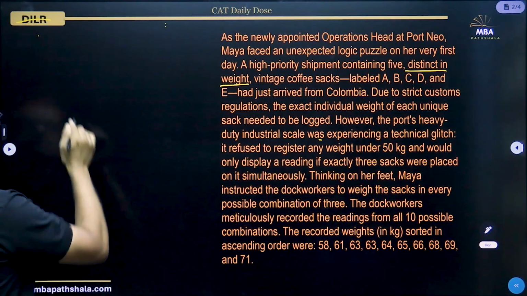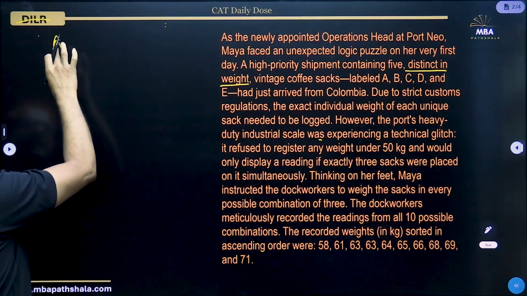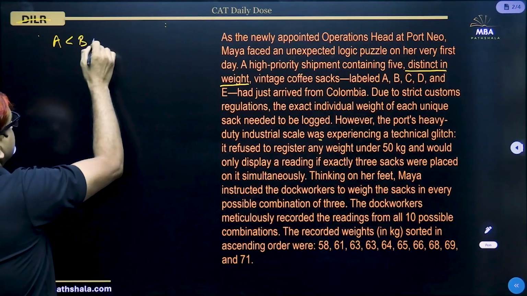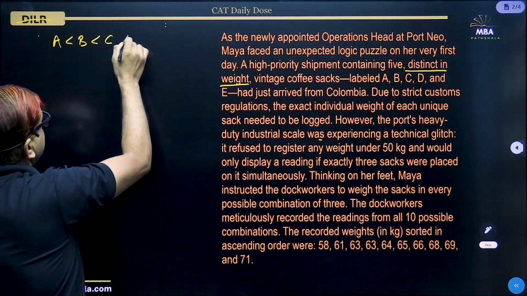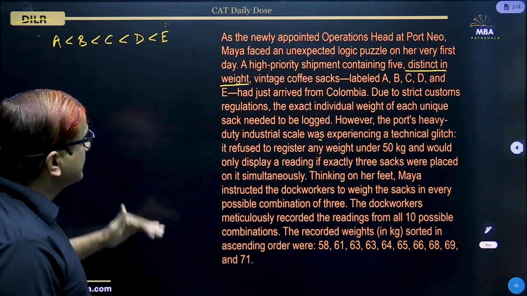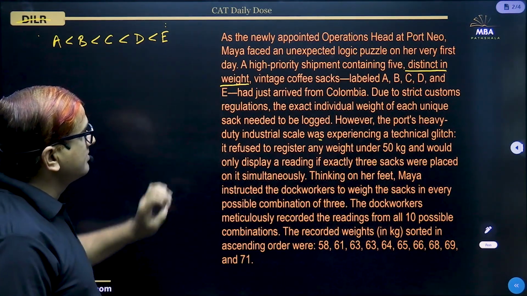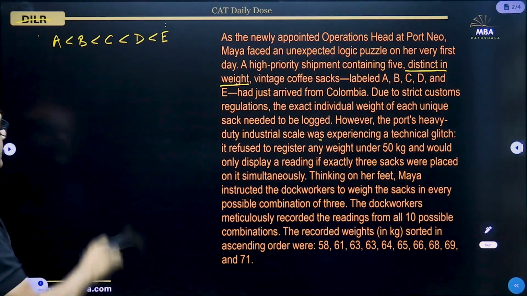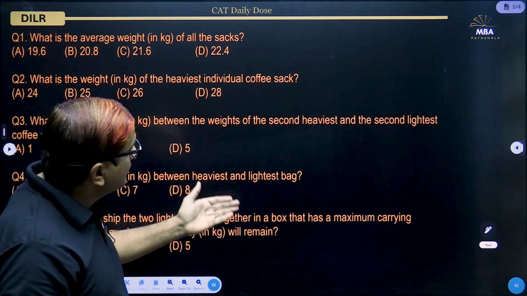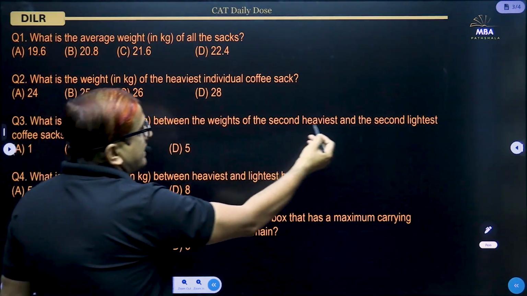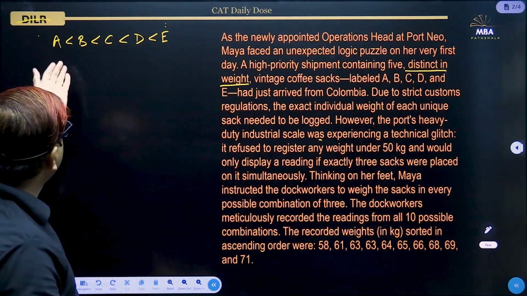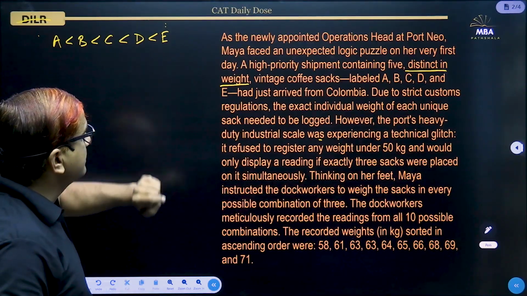Let us say sack A is the lightest, so A is less in weight than B, which is less than C, which is less than D, which is less than E. So let us say that is the order. That we have put from our side. That is not mentioned there, but that will not do any harm, because in any of the questions the name of the sack is not mentioned. It is mentioned second heaviest, second lightest, so it doesn't matter which order we are taking. So we are taking this order, that A is the lightest, E is the heaviest.